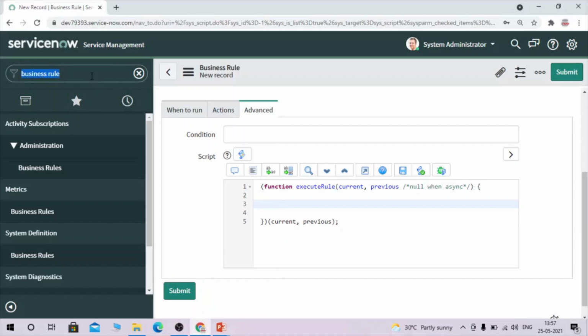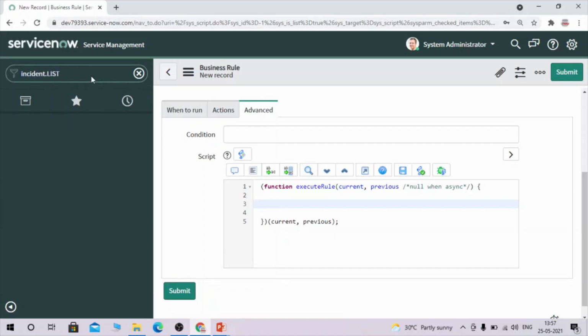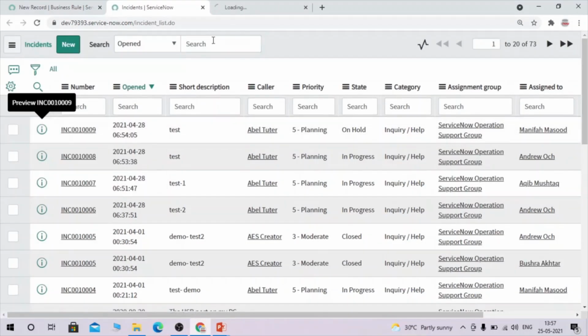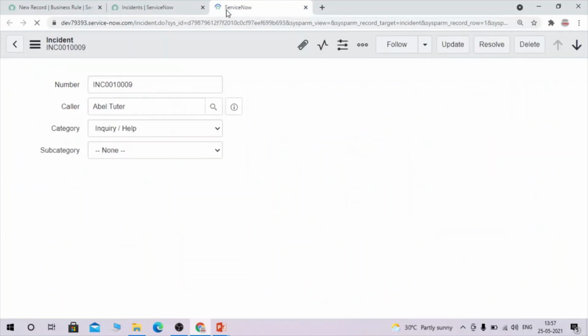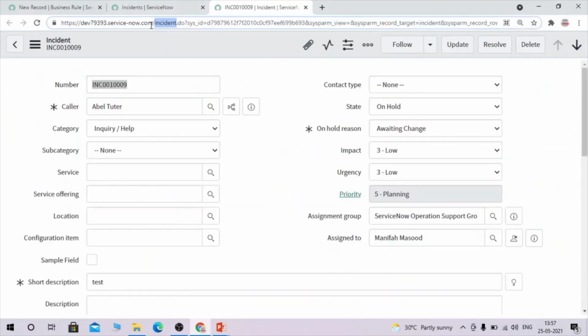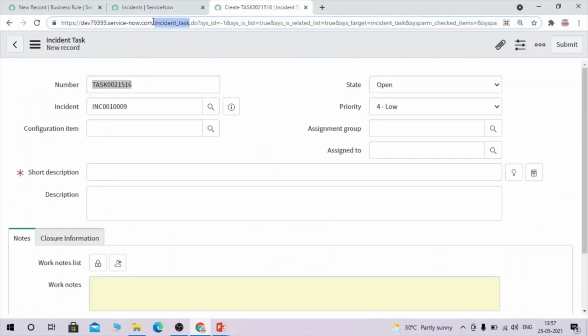Okay. So first, let's go to the incident table. And we'll try to see the incident task table from the incident. So here, whenever any incident is getting inserted into this table, what we have to do is insert an incident task as well. Okay. So let's click on new and we'll get this table.